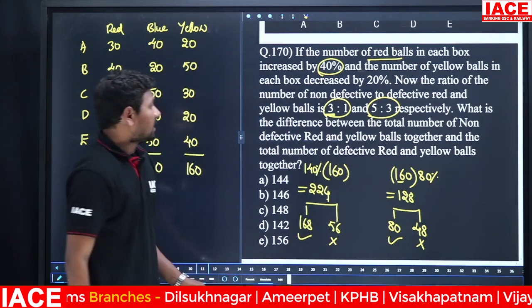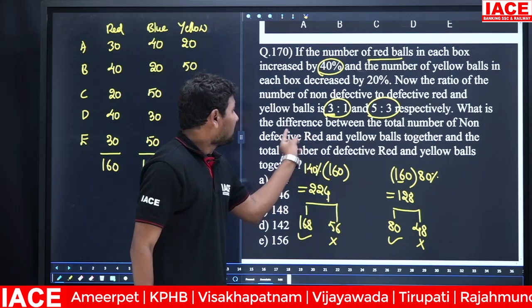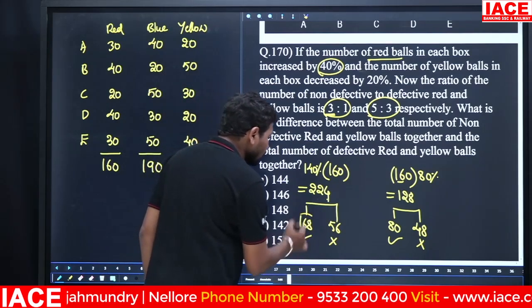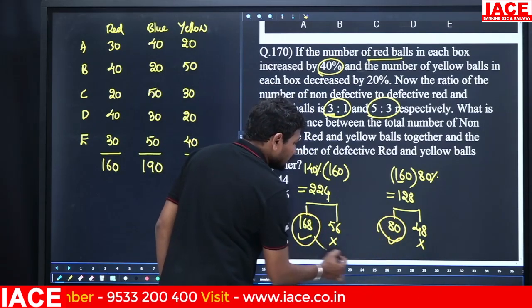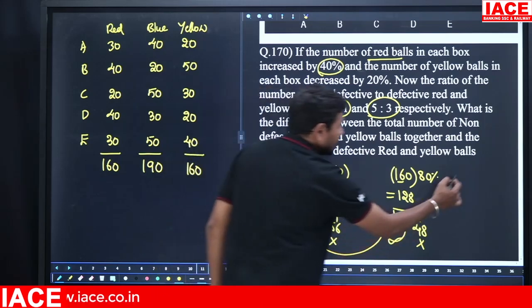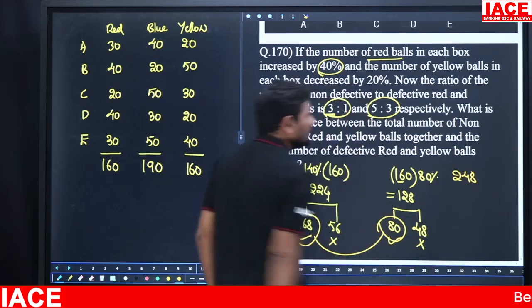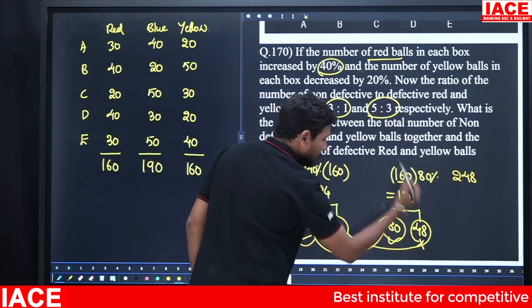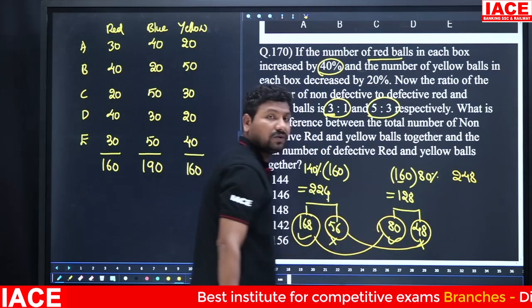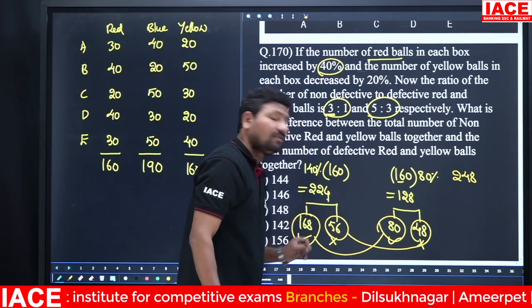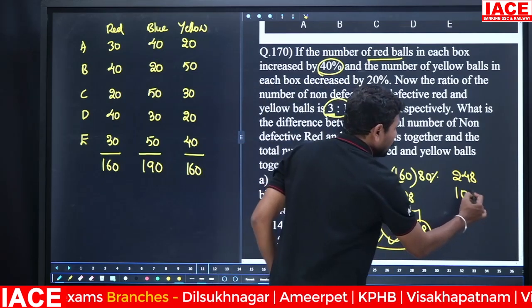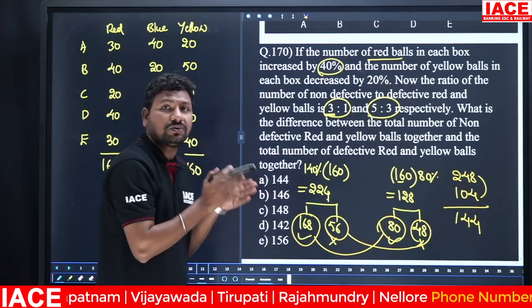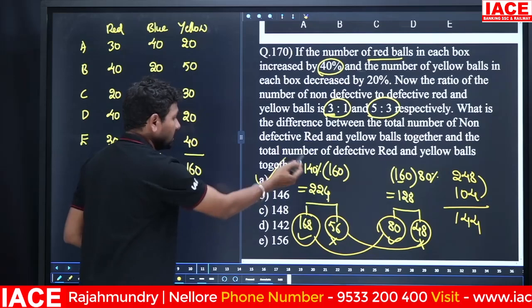Now look at the items here. The difference between the total number of non-defective red and yellow balls: 168 plus 80, 248. Next, defective items, 56 plus 48, the 6 and 8 make 14, it becomes 50 plus 50, 100, 104. Here the difference is required. The answer is what? 144. The difference between non-defective items and defective items is 144, option A.